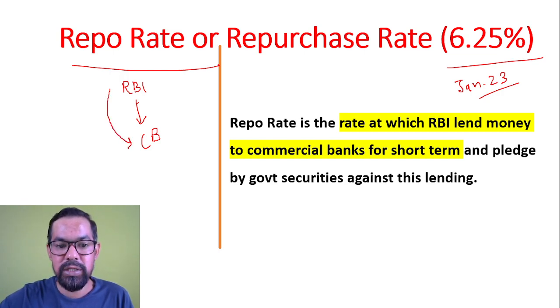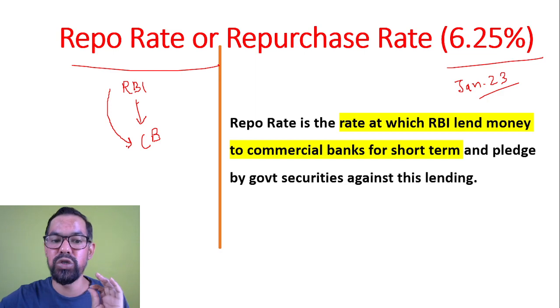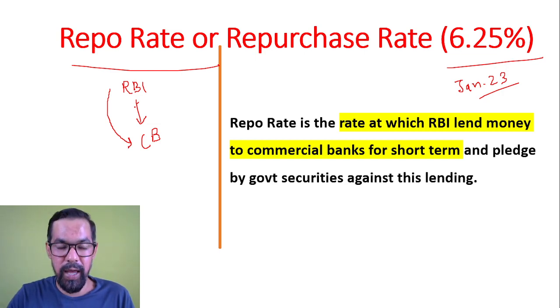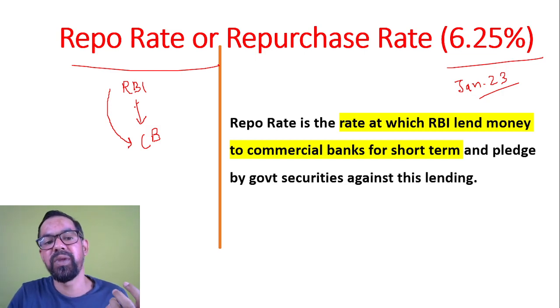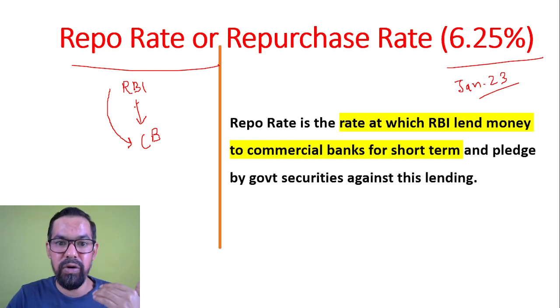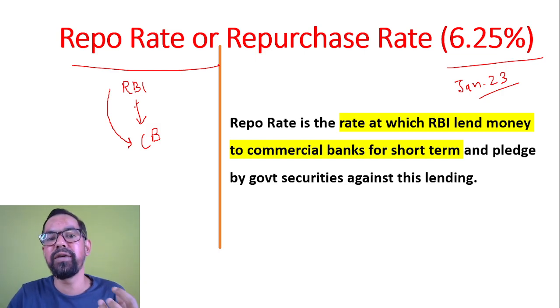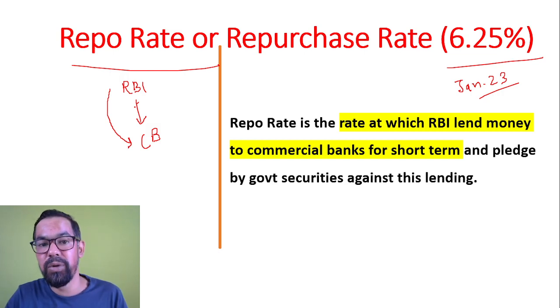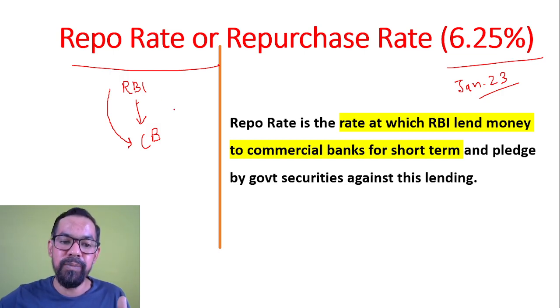So the cash flow is from RBI to commercial bank. Please do remember the cash flows, okay? I hope you guys have read about how RBI works as a banker to the banks. If the examiner or interviewer asks how RBI works as a banker to the bank: when a bank requires any assistance from RBI, that is fulfilled by RBI. Let's say a bank requires funds for a short duration, so it can borrow money through repo rate. This is for short term, and short term here means up to 90 days.